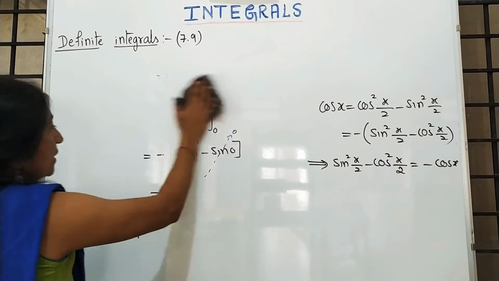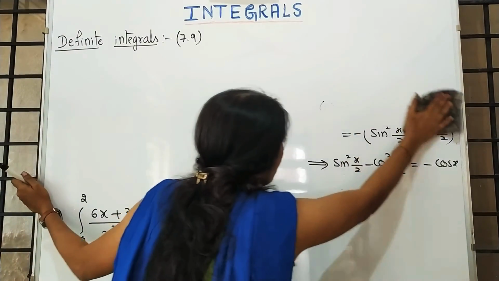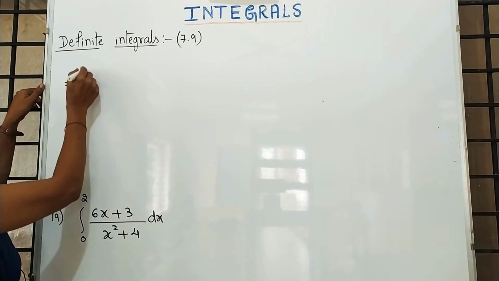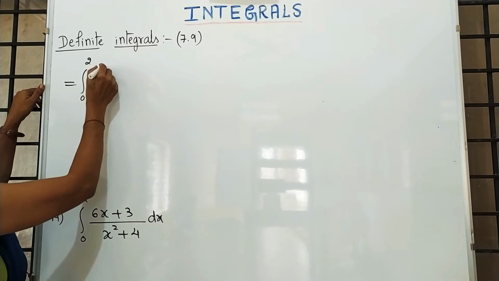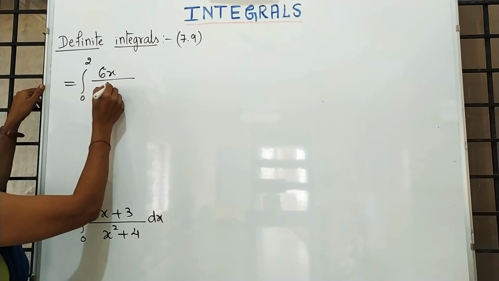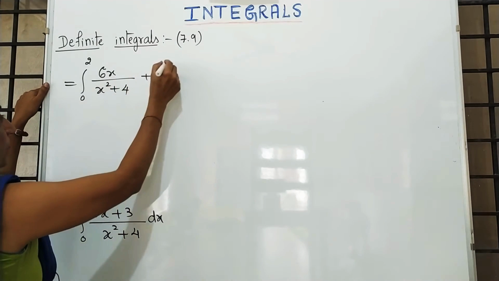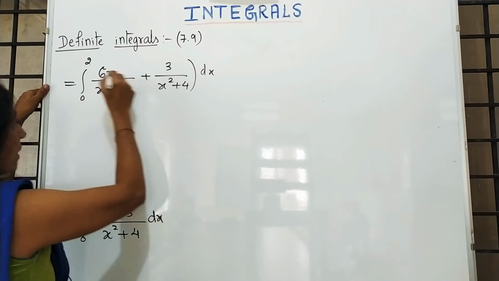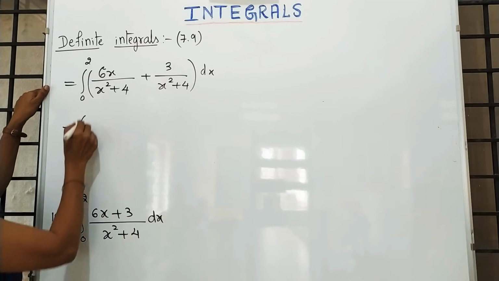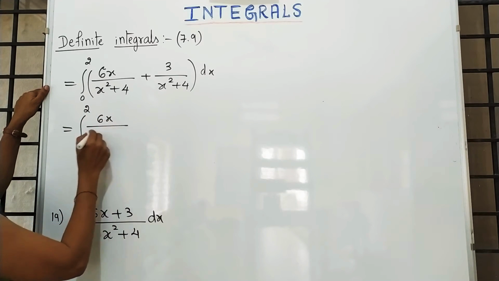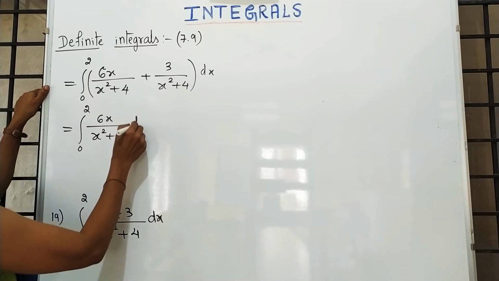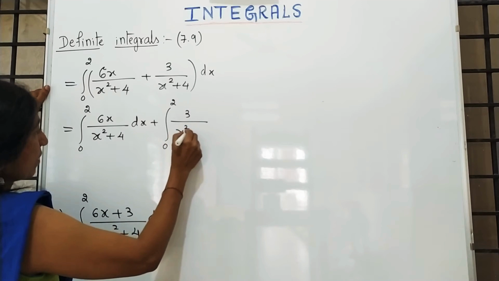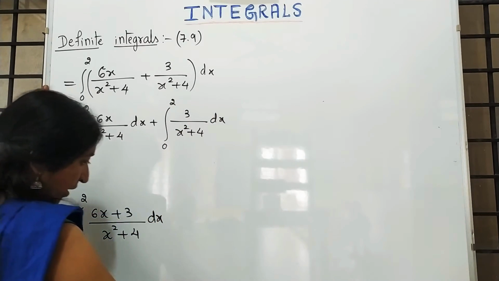In this example, I am taking the denominator separately. That is integral from 0 to 2 of 6x upon x square plus 4 plus 3 upon x square plus 4, into dx, and take the integration separately. Integral from 0 to 2 of 6x upon x square plus 4 into dx plus integral from 0 to 2 of 3 upon x square plus 4 into dx.